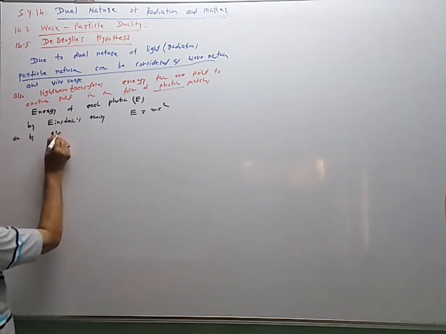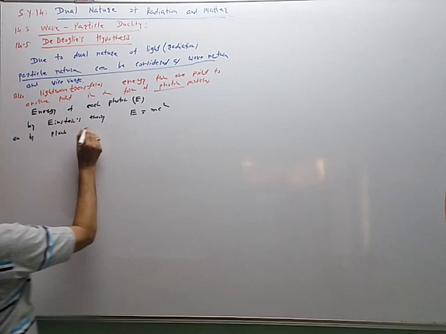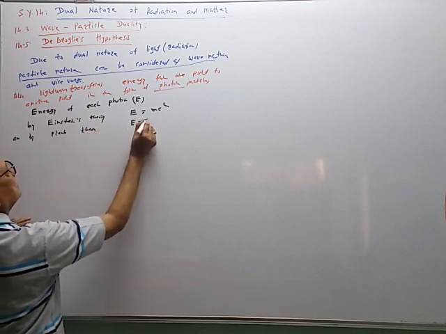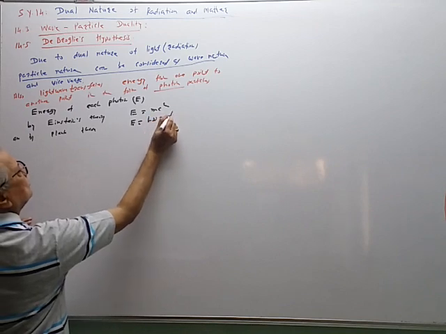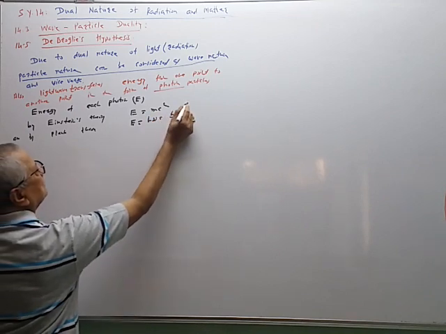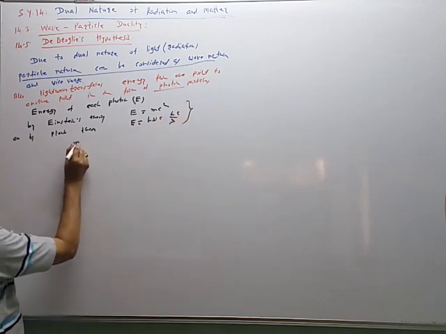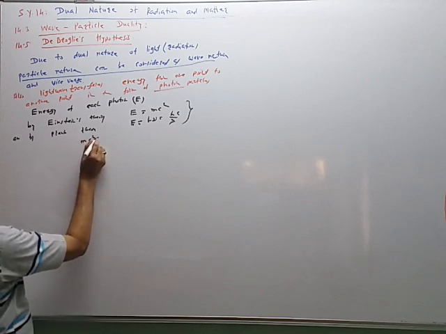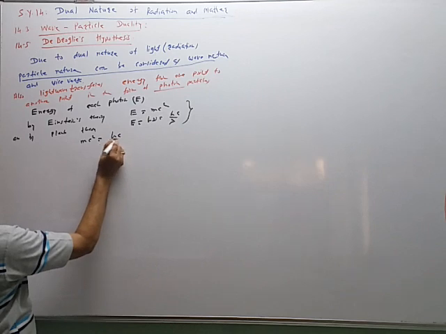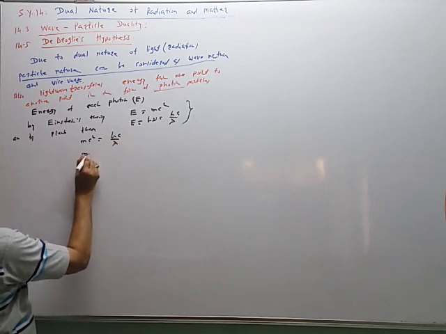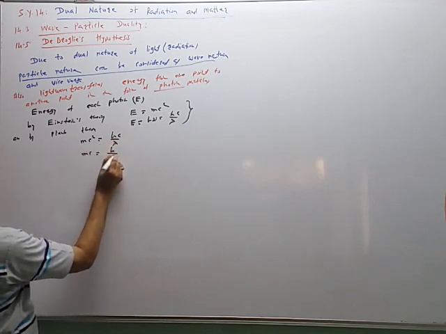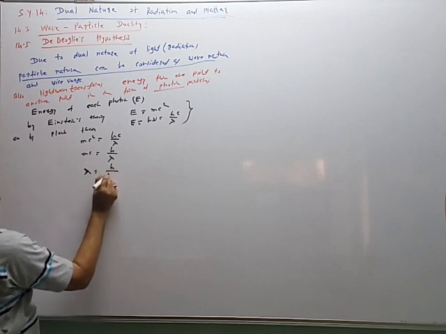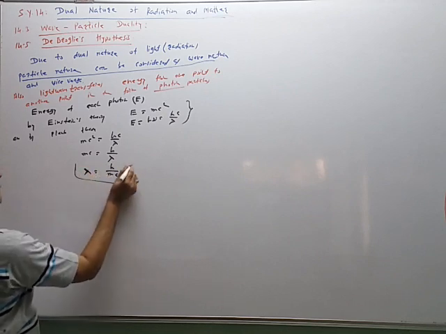and by Planck's theory, of course Planck's quantum theory, E is equal to h into nu is equal to h into c upon lambda. So by equating this, mc square is equal to h into c upon lambda. So one c will get cancelled. M into c is equal to h upon lambda, and therefore lambda is equal to h upon m into c,